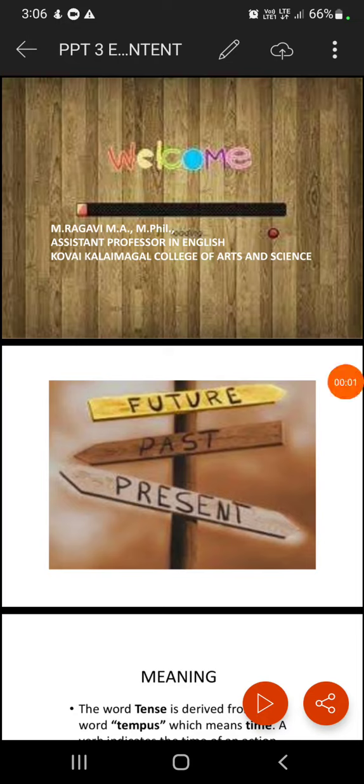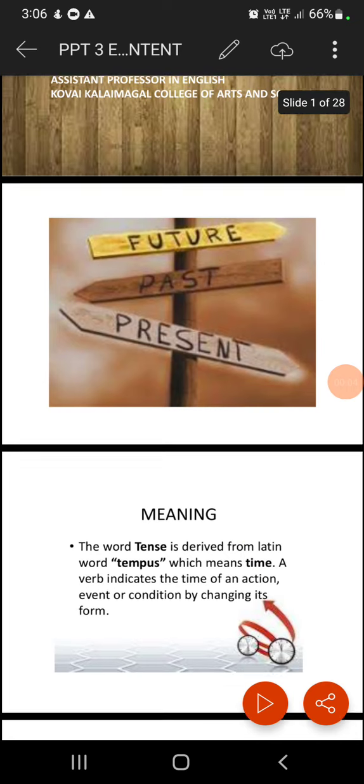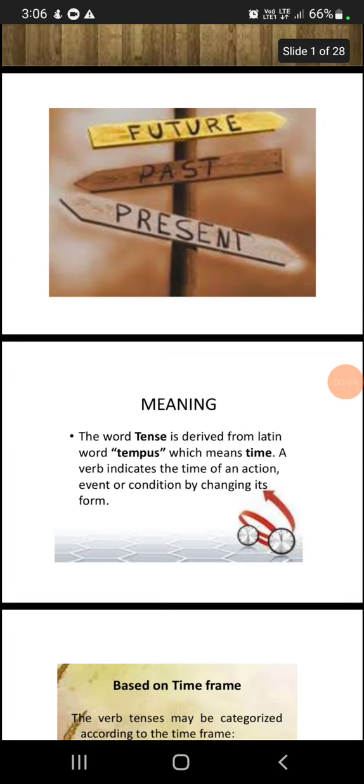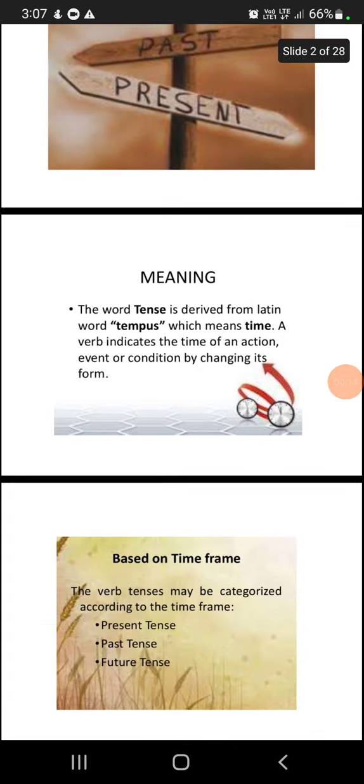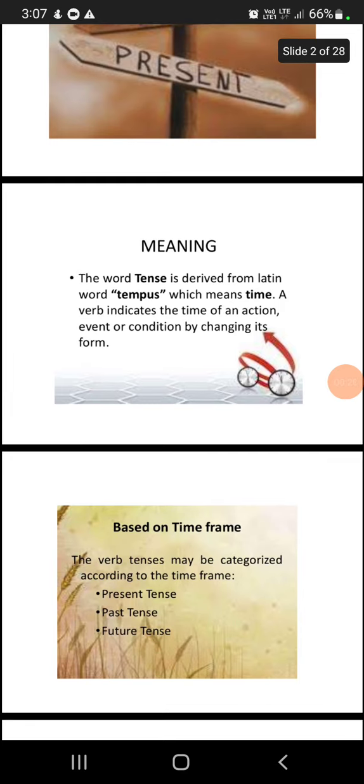Hello students, in this lecture you are going to learn tense. Tense is derived from a Latin word tempus, which means time. A verb indicates the time of an action, event or condition by changing its form. So tense is also based on this. Tense is based on time frame.